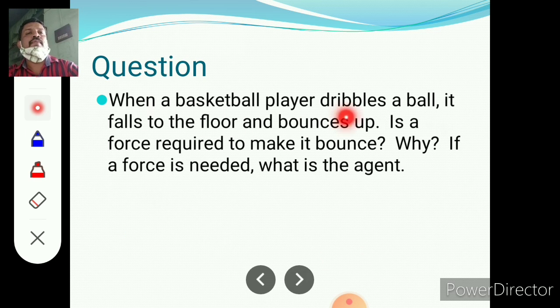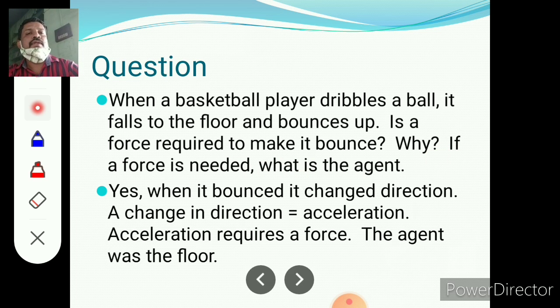When a basketball player dribbles a ball, it falls to the floor and bounces up. Is a force required to make it bounce? Why? If force is needed, what is the agent? Yes, when it bounces, it changes direction. A change in direction equals acceleration. Acceleration requires a force. The agent was the floor.